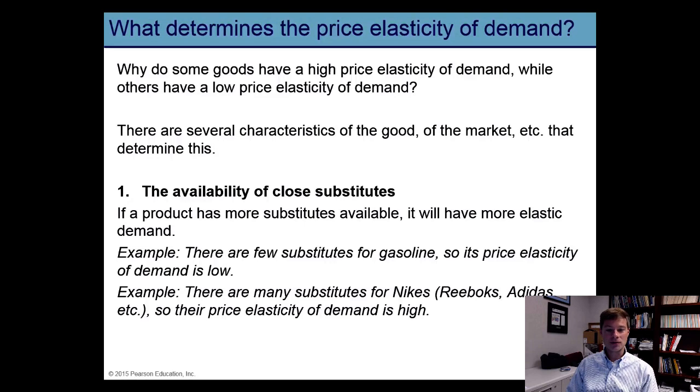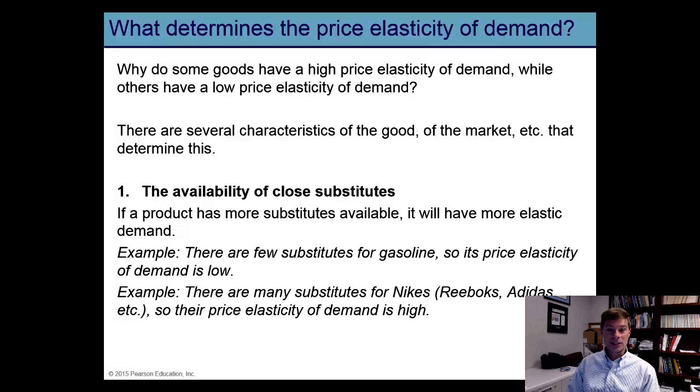The first factor is the availability of close substitutes. If a good has a lot of substitutes, then consumers are going to tend to be relatively sensitive to price changes, which will make the price elasticity of demand for that product relatively elastic. And the reason is because lots of substitutes exist, so that if the price of that good goes up, consumers can replace their consumption of that good with lots of other goods.